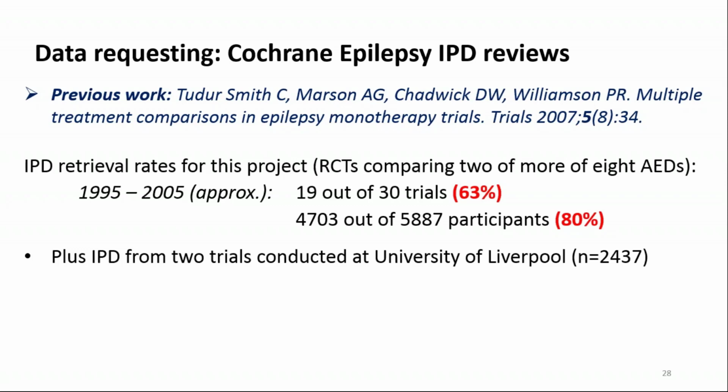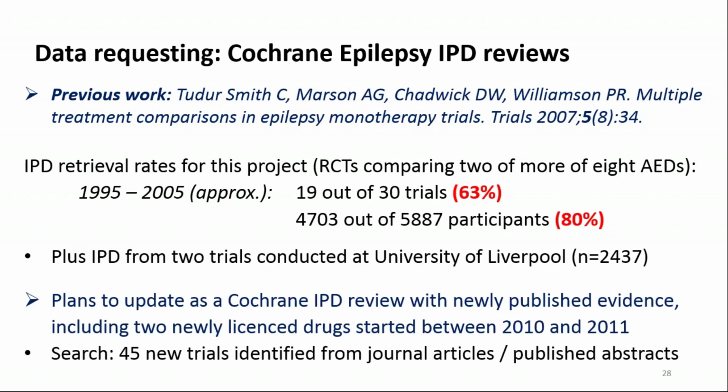So also adding in IPD from 2 trials that were conducted at the University of Liverpool with about 2,500 patients, bringing the total number of patients up to over 7,000. And this work was published in 2007. Then plans to update this as a Cochrane IPD review with newly published evidence and also including 2 newly licensed drugs. The plans were started between 2010 and 2011.